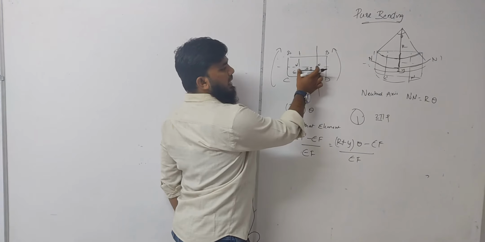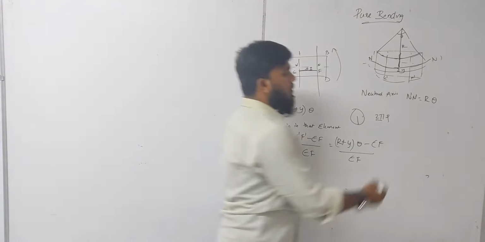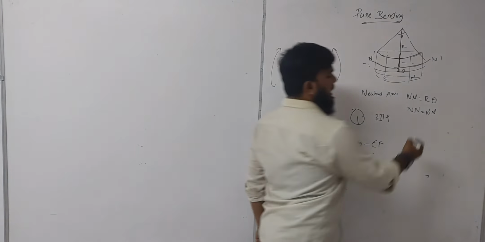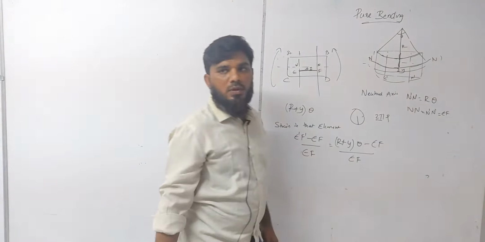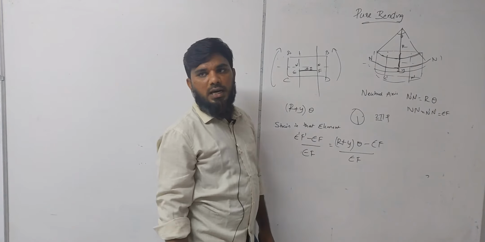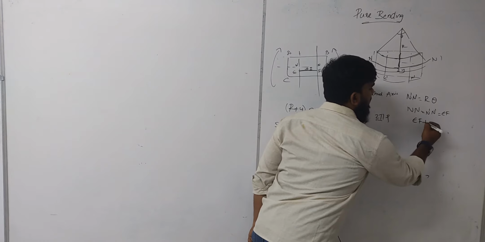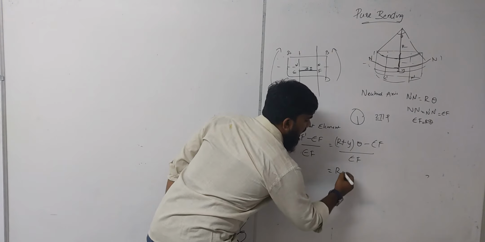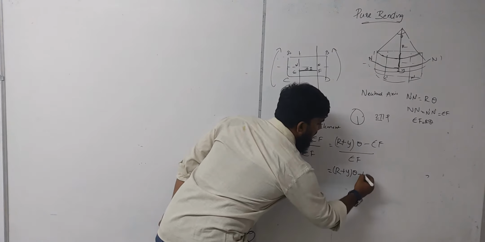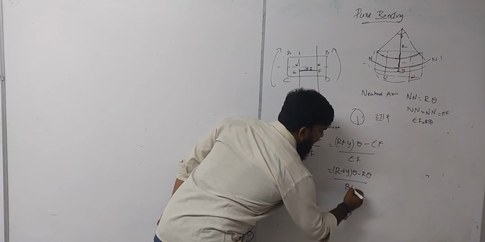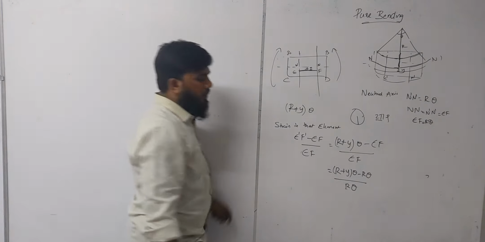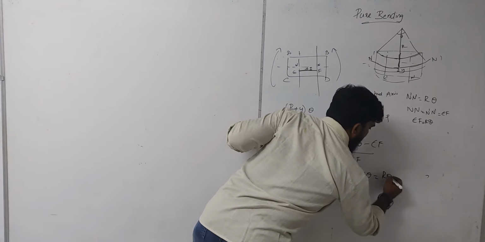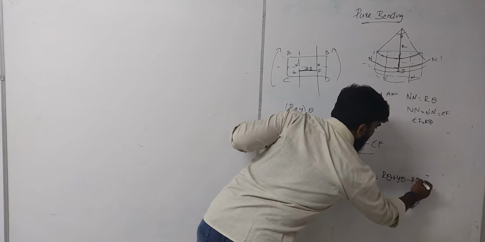Now see, this EF and NN are equal. I have told that your NN will be equal to N dash. So we can take N dash is equal to EF. So EF value we know can be taken as Rθ. According to this principle, EF will be equal to Rθ. So substitute these values here, you will get (R + y)θ − Rθ divided by Rθ. Clear? Now if we multiply the values, then it will become Rθ + yθ − Rθ